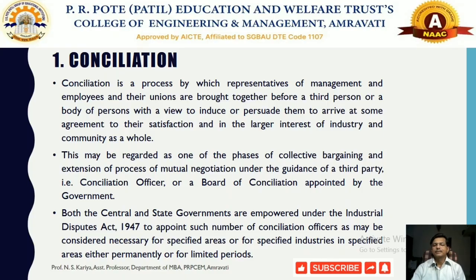The government will decide to appoint conciliation officers in that particular industry to resolve the industrial dispute, either permanently or for a limited period of time, under the Industrial Disputes Act 1947.